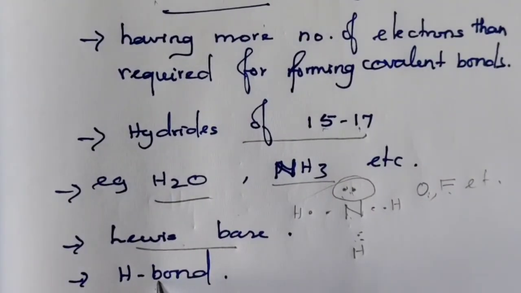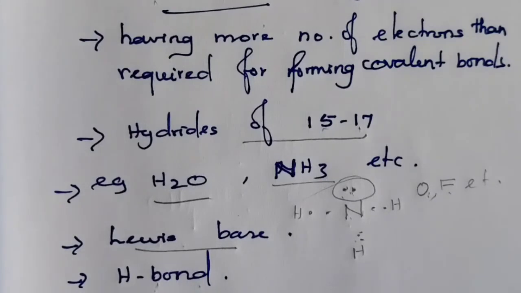Since the molecules are associated by hydrogen bonds, electron rich molecular hydrides normally have high boiling points. So, why do electron rich molecular hydrides have high boiling points? Because they are associated by intermolecular hydrogen bonding.